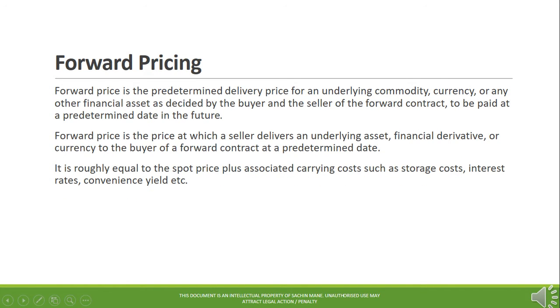Forward pricing. Forward price is the predetermined delivery price for an underlying commodity, currency, or any other financial asset as decided by the buyer and the seller of the forward contract, to be paid at a predetermined date in the future. Forward price is the price at which a seller delivers an underlying asset, financial derivative, or currency to the buyer of a forward contract at a predetermined date. It is roughly equal to the spot price, plus associated carrying costs such as storage costs, interest cost of holding the asset, and convenience yield etc.